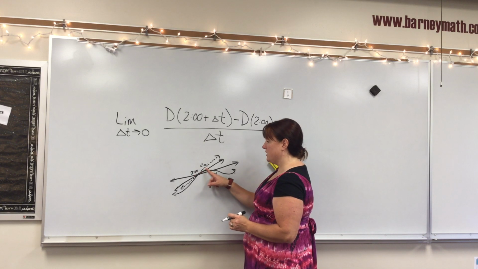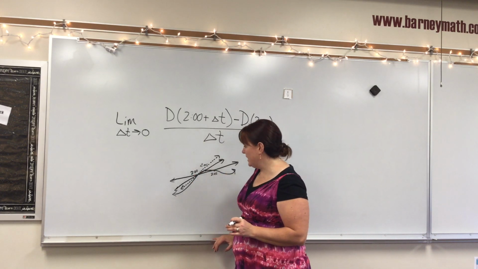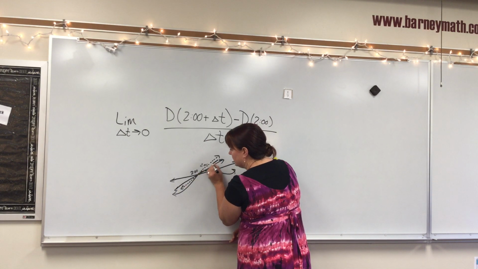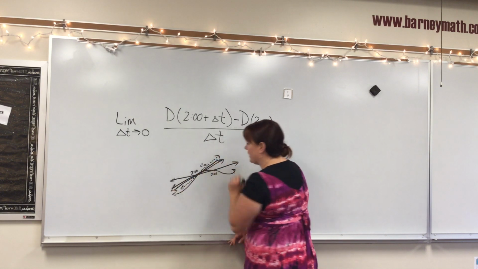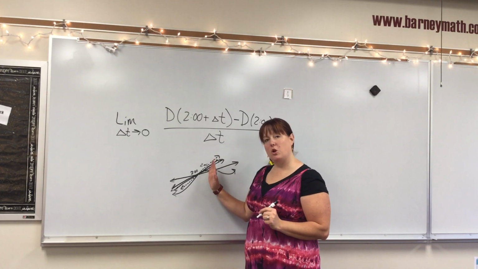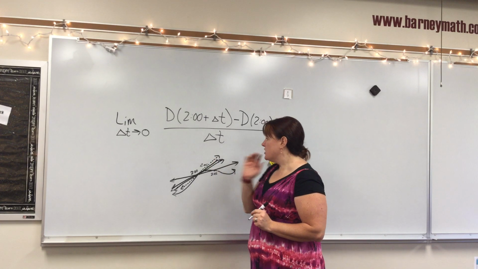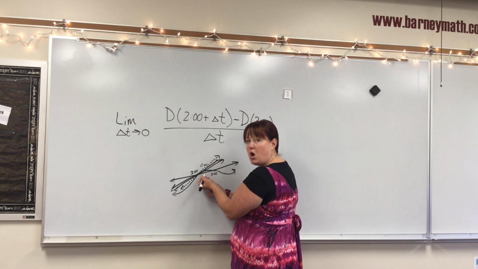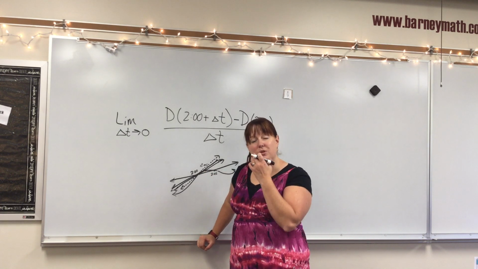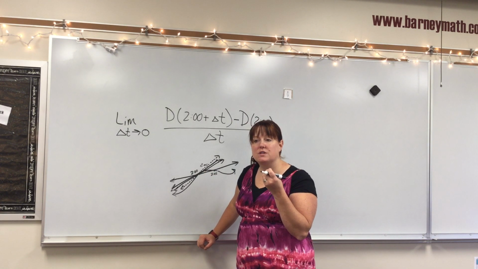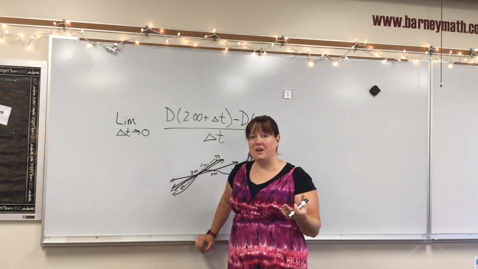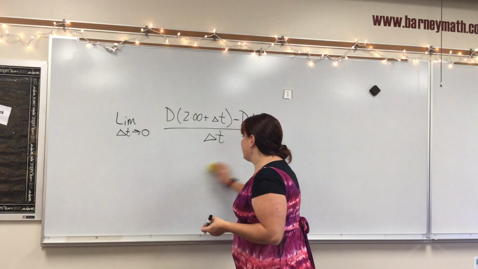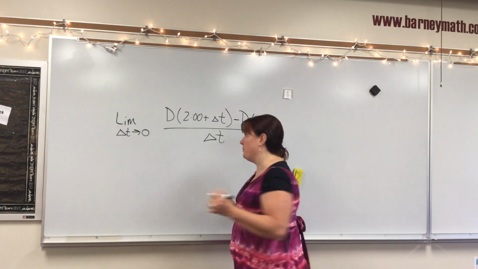And do you see how that gets closer? If I start from 2 o'clock to 2:01, I am actually a lot closer to that tangent line. Well, then what if I do them half a minute apart? Should have used different colors. Okay, so if I make them half a minute apart, see how that's even closer to that tangent line? So if I make the change between these two numbers really, really small, then I'm going to be able to get really close to this tangent line. In fact, I'll be able to find it if I find the limit as it approaches 0. So that's where our limit definition of derivatives comes from.